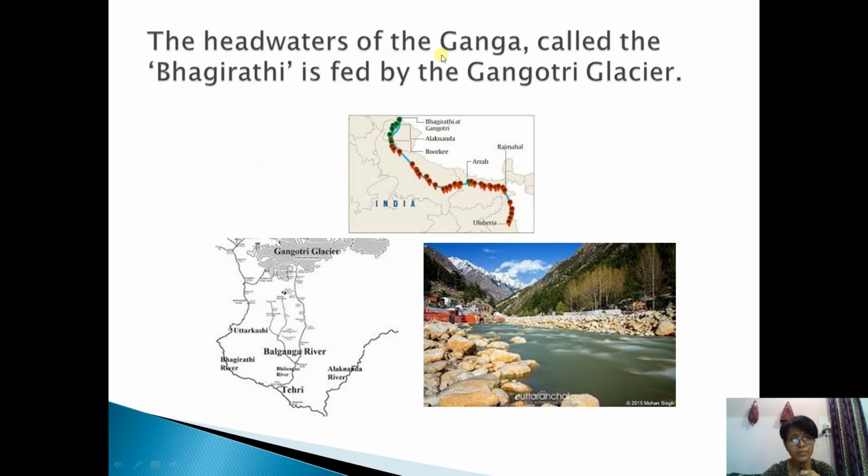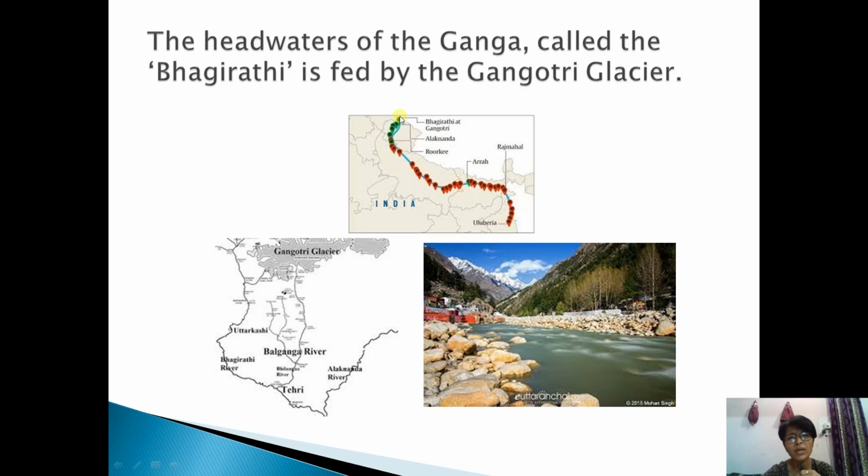The headwaters of the Ganga, called the Bhagirathi, is fed by the Gangotri glacier. If we say Ganga originates from actually two main rivers, one is Bhagirathi and another river it joins in, that is Alaknanda, but Bhagirathi is the main headwater, you can say, which originates from Gangotri glacier. So Ganga river originates mainly, we can say, from Gangotri glacier only.